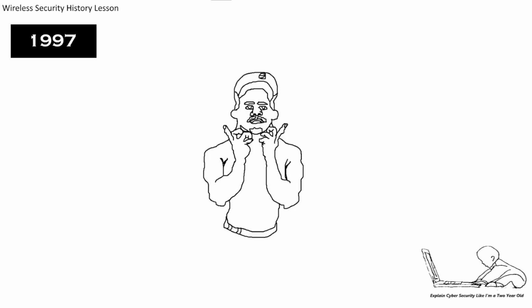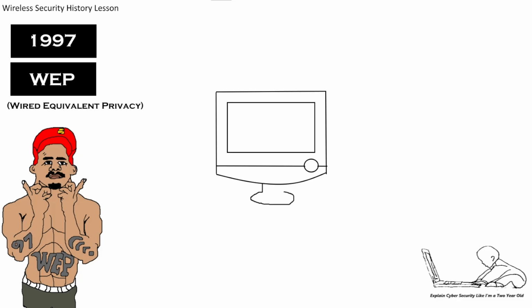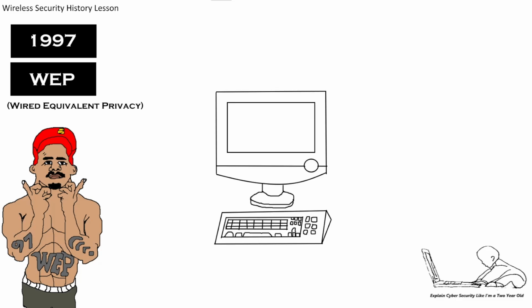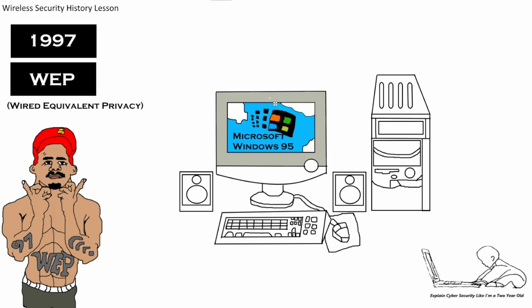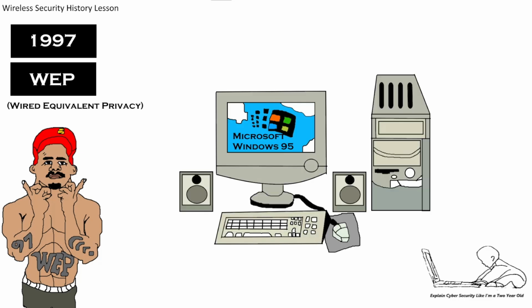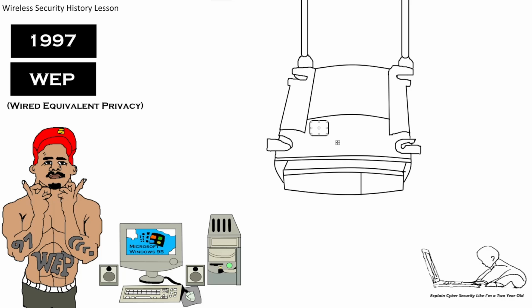Wireless security history started back in 1997, and let's look at the turf war that started the Wi-Fi wars in this gangster analogy. And it all started with the WEP protocol, the Wired Equivalent Privacy, WEP. Now WEP was a pretty big deal because it was the first wireless security protocol introduced in the original 802.11 standard. And this meant Homeboy's home setup, which was Microsoft Windows 95, given WEP came out in 97, could be upgraded to use wireless technology.